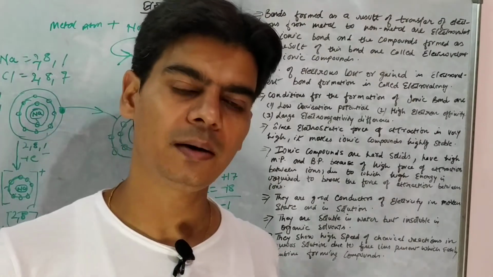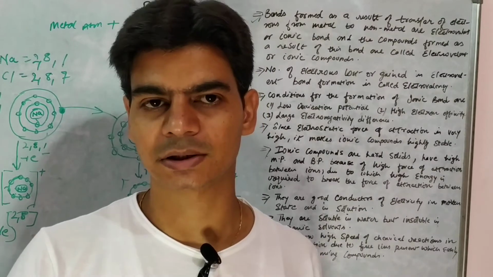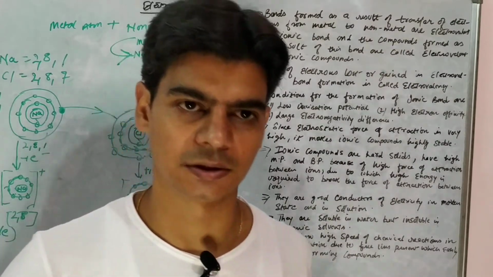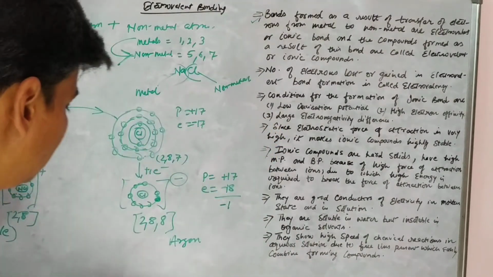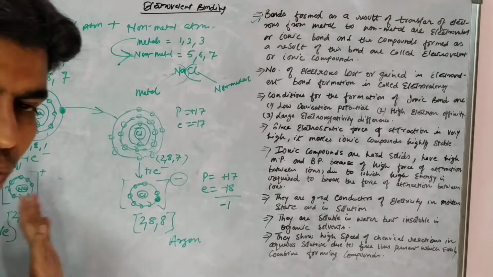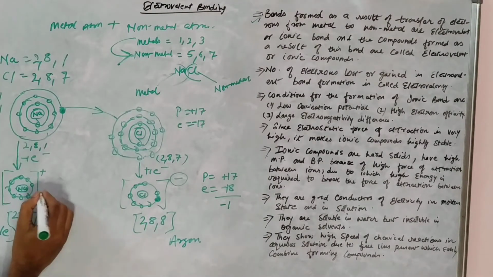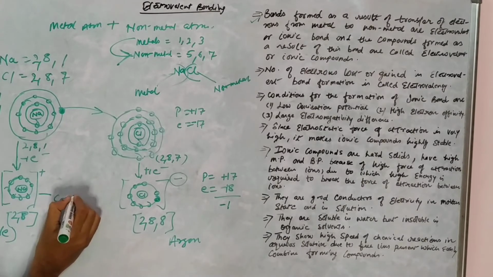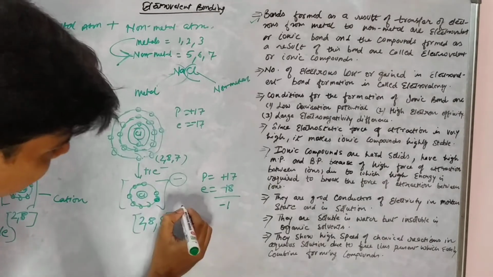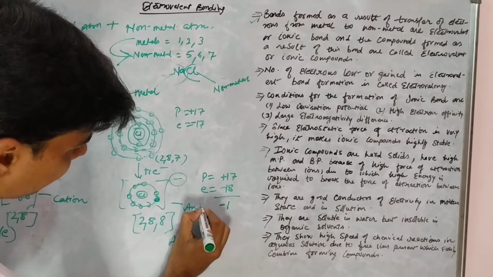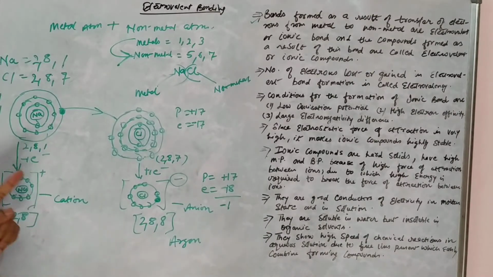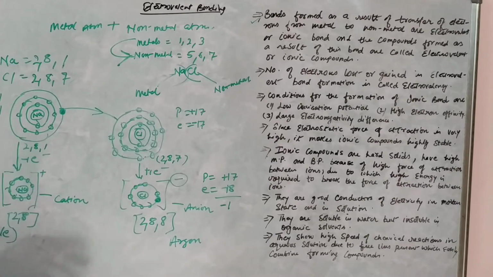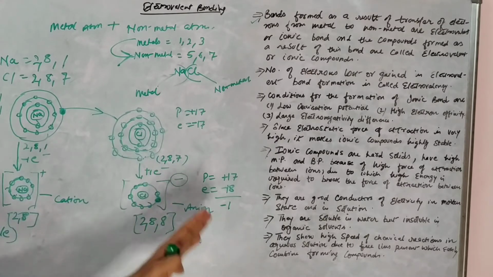So all will develop a high electrostatic force of attraction between their constituent particles. Constituent particles would be these ions, a positive ion and a negative ion. What do we call the positive ion? The positive ion is called a cation, and this chloride ion, it's a negative ion, we call it an anion. So electrovalent bond formation resulted in cations and anions, right?